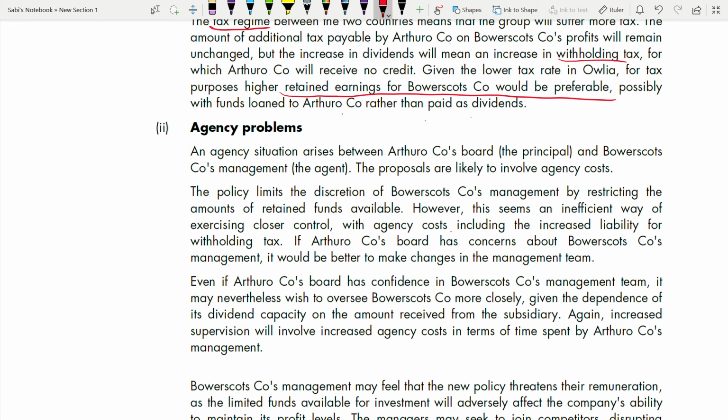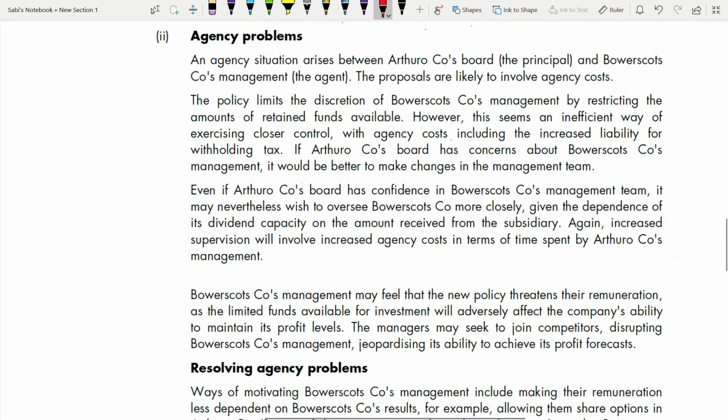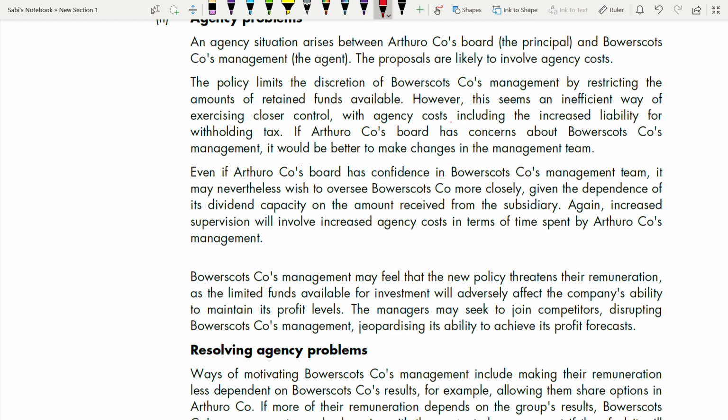If the parent company's board has concerns about the subsidiary company's management, it would be better to make changes in the management team. Even if the parent company's board has confidence in the subsidiary company's management team, it may nevertheless wish to oversee the subsidiary more closely, given the dependence of its dividend capacity on the amount received from the subsidiary. Again, increased supervision will involve increased agency costs in terms of time spent by the parent company's management.